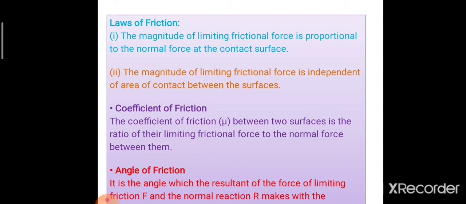There is a term called coefficient of friction, which is denoted as mu. Coefficient of friction between two surfaces is the ratio of their limiting frictional force to the normal reaction force between them.